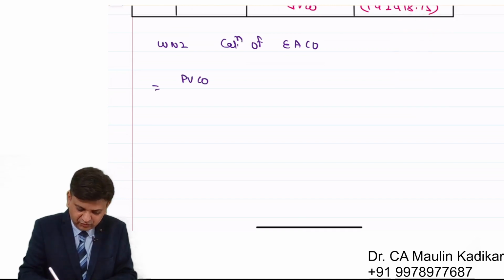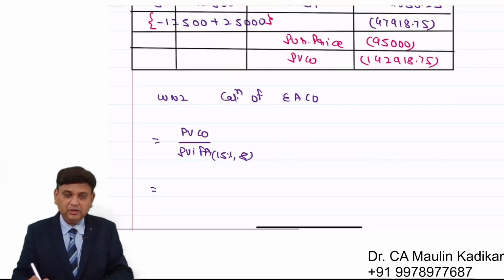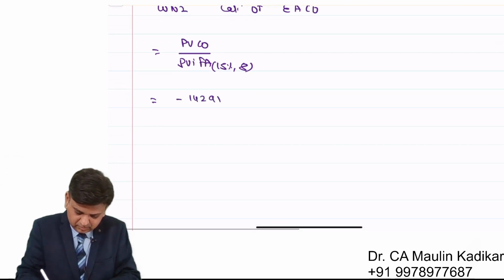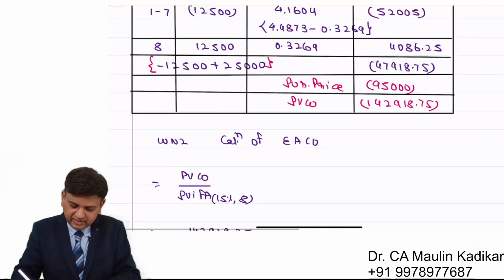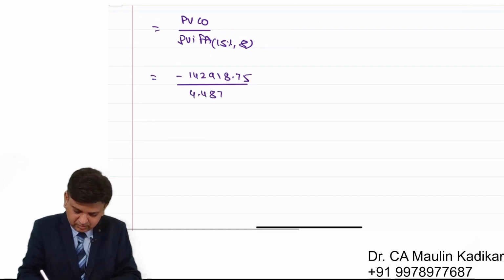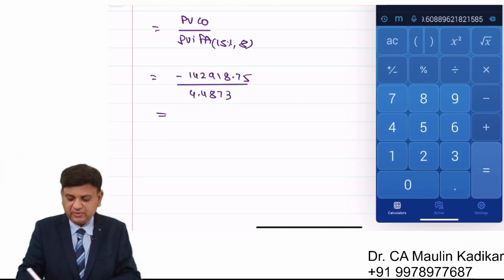It is present value cash outflow divided by PVIFA at the rate of 15% for 8 years. 1,42,918.75 divided by 4.4873. That comes to 31,849.60.